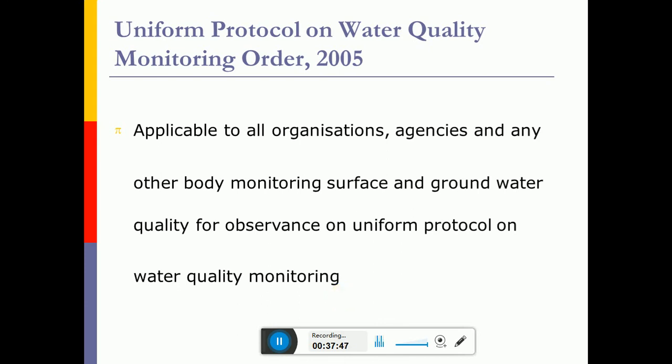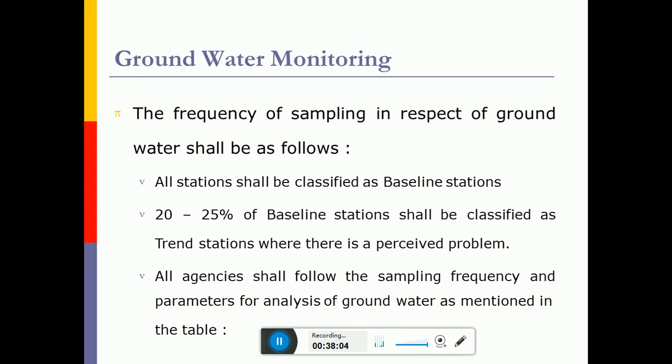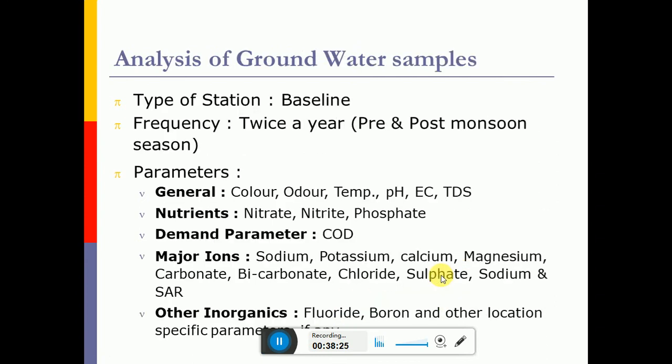So there is a uniform protocol on water quality monitoring as per WHO. It is applicable to all organizations, agencies and any other body monitoring surface and groundwater quality. The frequency of sampling with respect to groundwater shall be as follows as per the protocol. All stations should be classified as baseline stations, and 20 to 25% of baseline stations where there is some problem shall be classified as trend stations, and all agencies should follow the sampling frequency and parameters for analysis of groundwater as mentioned in the table.